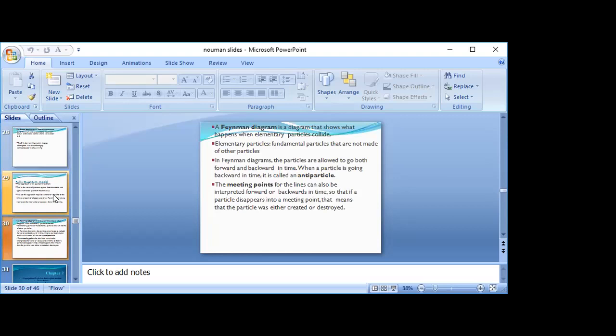When elementary particles collide, elementary particles are fundamental particles that are not made of any other particles. In a Feynman diagram, the particles are allowed to go both forward and backward in time. When a particle is going backward in time, it is called an antiparticle.